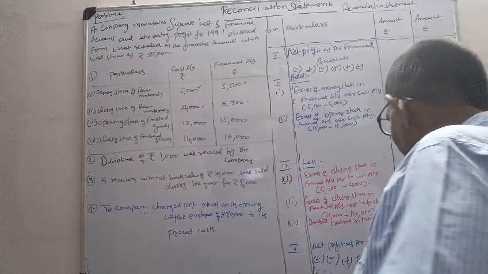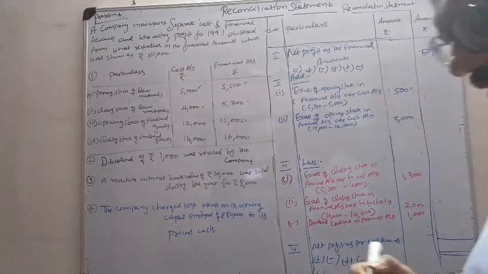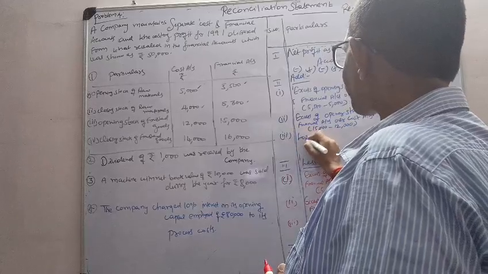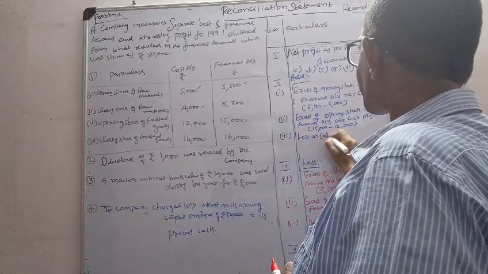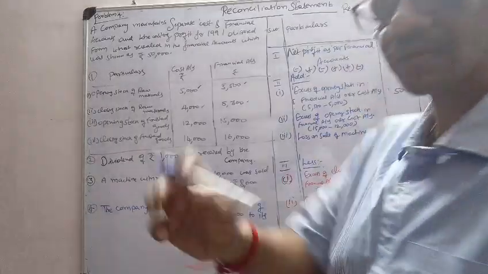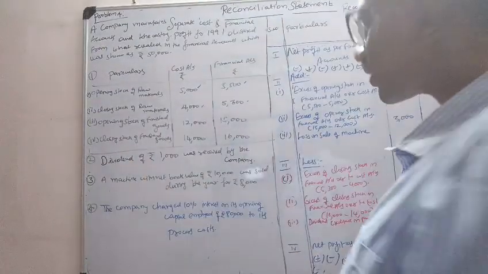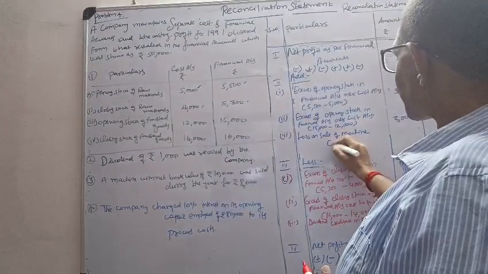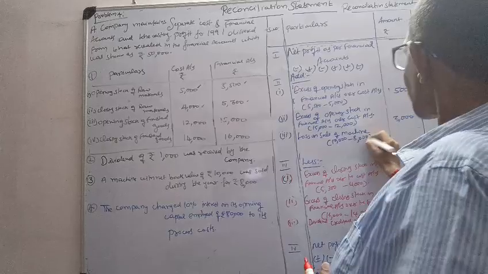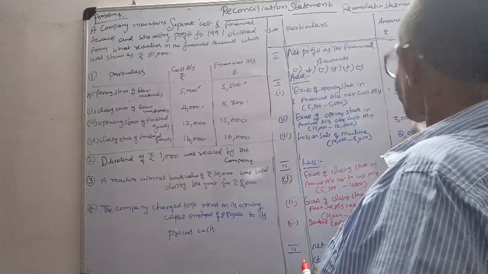Cost accounting, it is plus. So here, write it as loss on sale of machine. 10,000 minus 8,000, 2,000 is the loss.